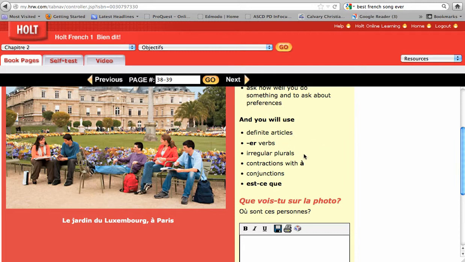ER verbs we're going to hit again. We hit those pretty well last chapter. We're going to review those a little bit more, go a little bit more in depth there. Also irregular plurals, contractions with à, which means in, at, or to generally. It has a couple other meanings, but we'll get to those later.